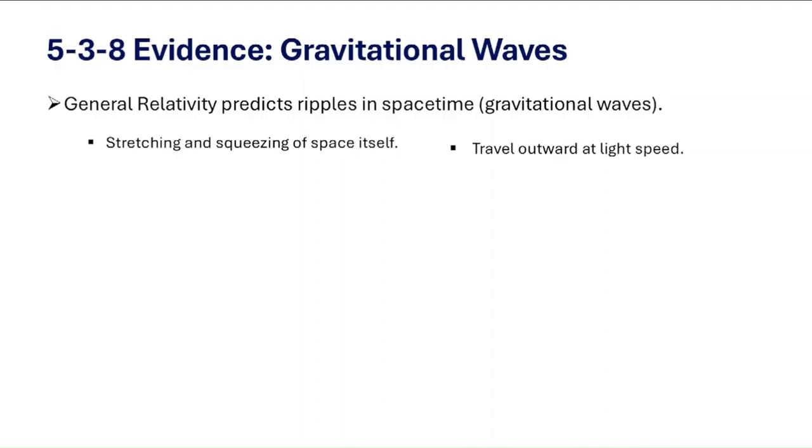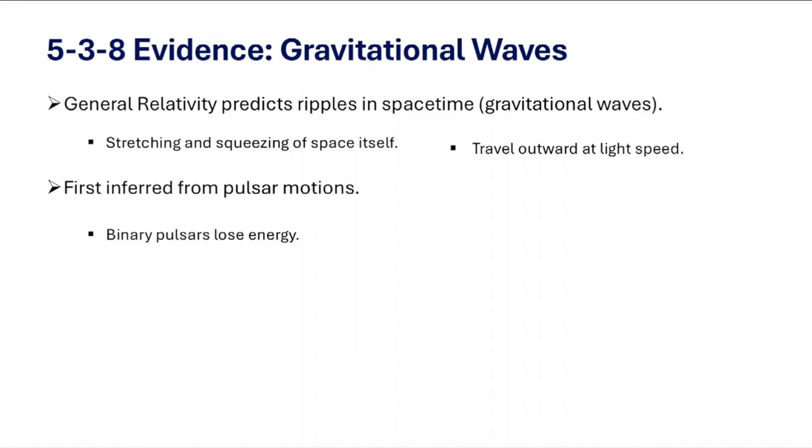Now in the 1970s, astronomers studied pairs of neutron stars orbiting each other, called binary pulsars. And they noticed the stars were slowly spiraling inward, as if they were losing energy. And Einstein's theory predicted that they should radiate energy away as gravitational waves, and the amount of shrinkage matched exactly. So that was the first indirect evidence that gravitational waves are real.